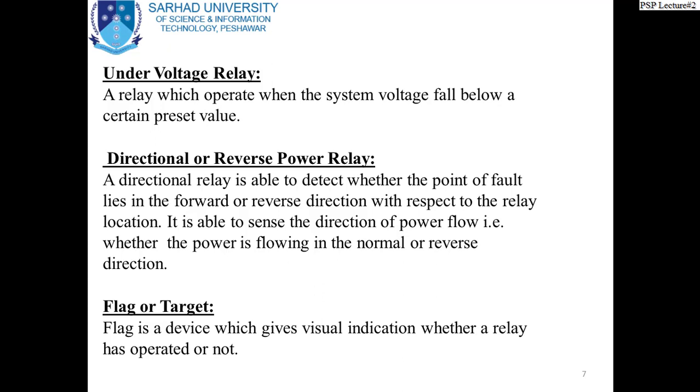Directional or reverse power relay. This is again a very important type of relay. A directional relay is able to detect whether the point of fault lies in the forward or reverse direction with respect to the relay location. It is able to sense the direction of power flow, that is whether the power is flowing in the normal or reverse direction.